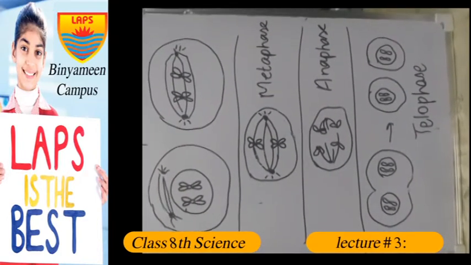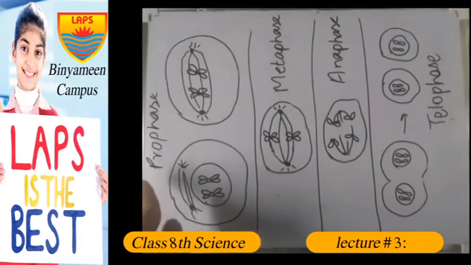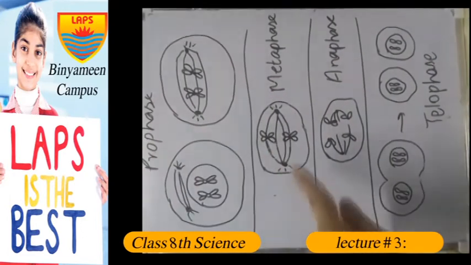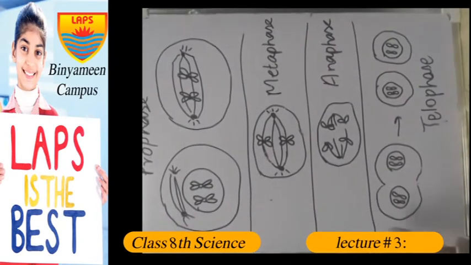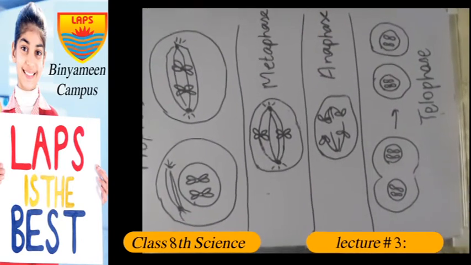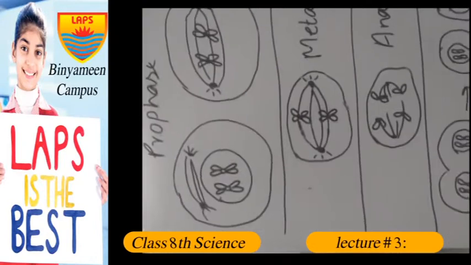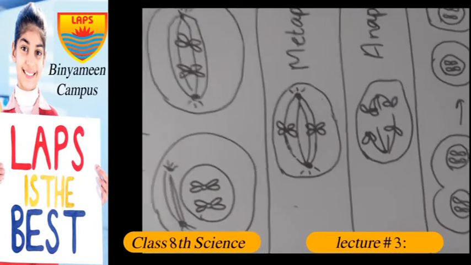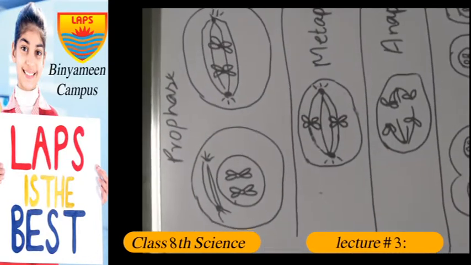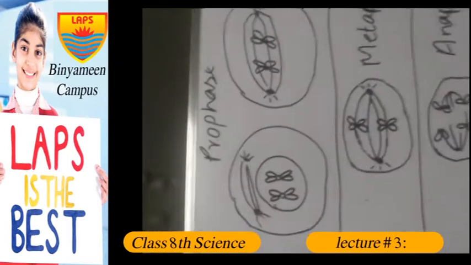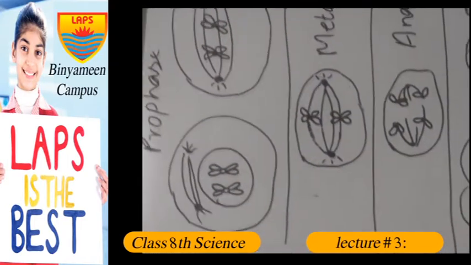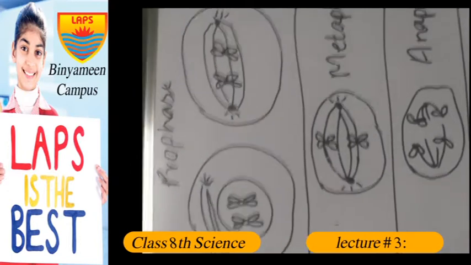So mitosis is divided into 4 phases: prophase, metaphase, anaphase, and telophase. We have discussed that in interphase, before the cell division, the chromosomes get duplicated. Now this is prophase.